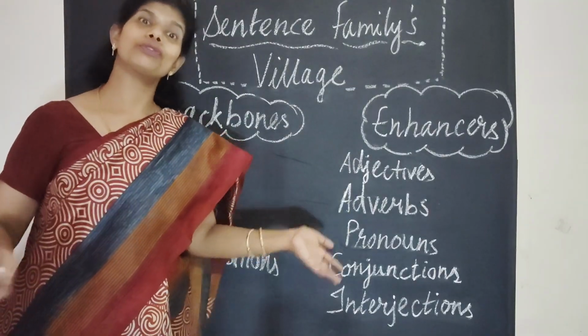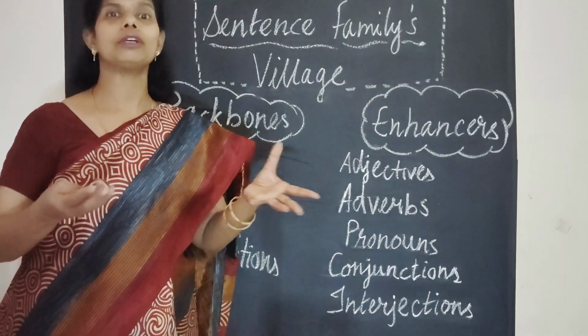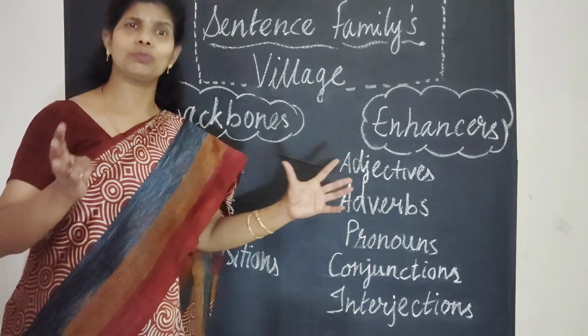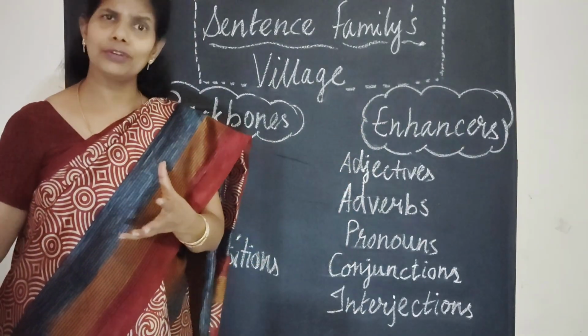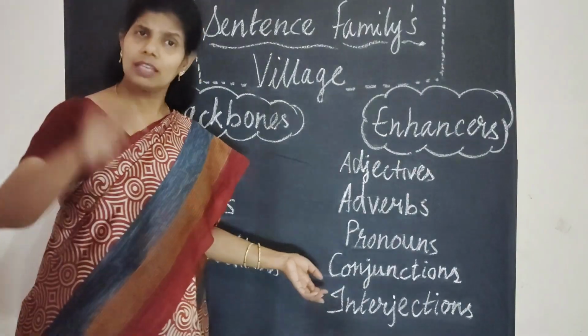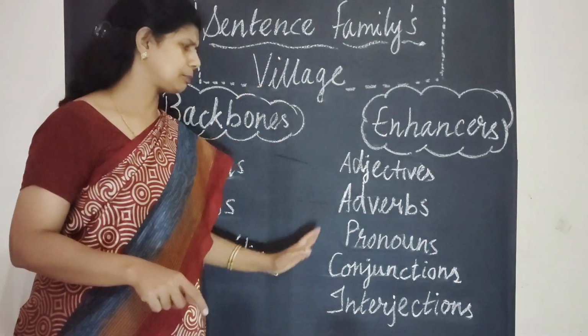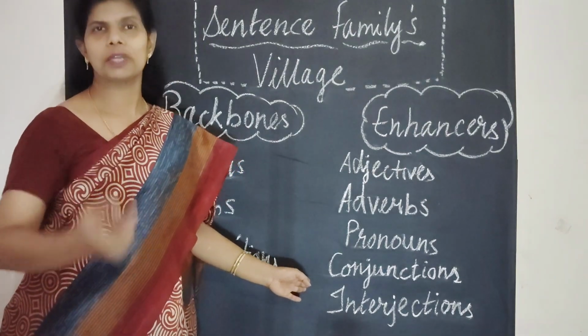In the conjunctions also there are different kinds. The peacemaking group is made of groups, not individuals, and each one of them has a different work to do. Each group we will see in detail later on. Today you only need to understand this much. So conjunctions are the peacemakers.